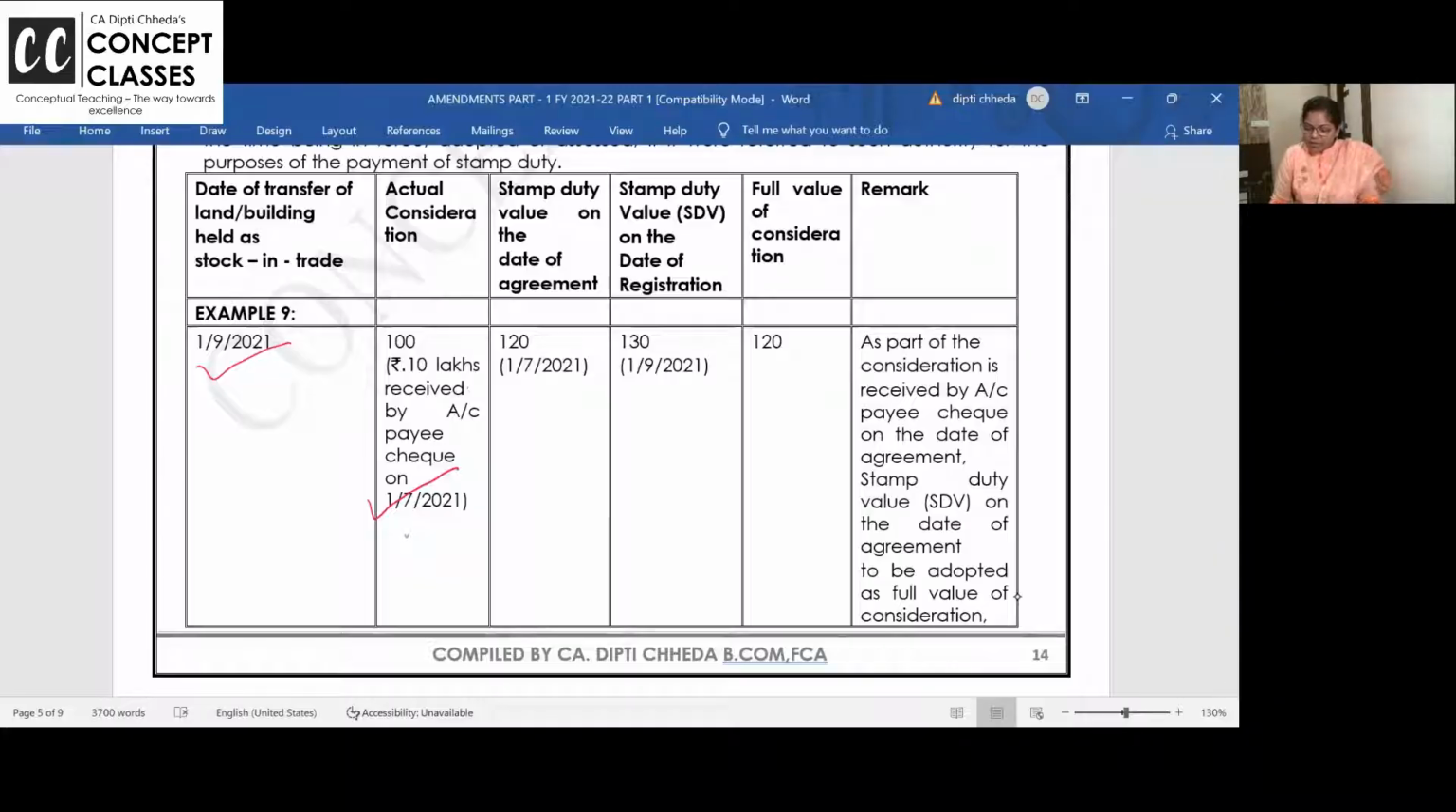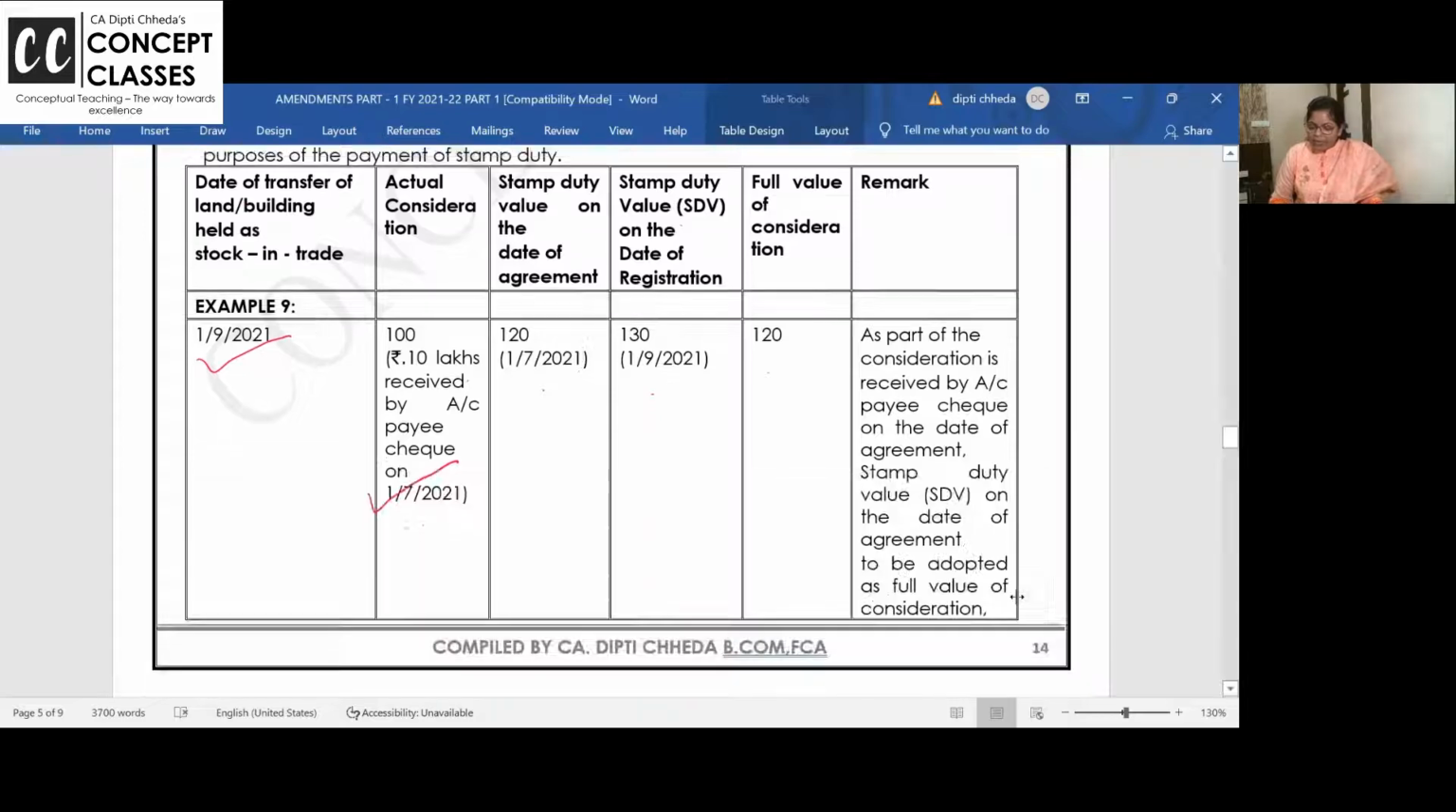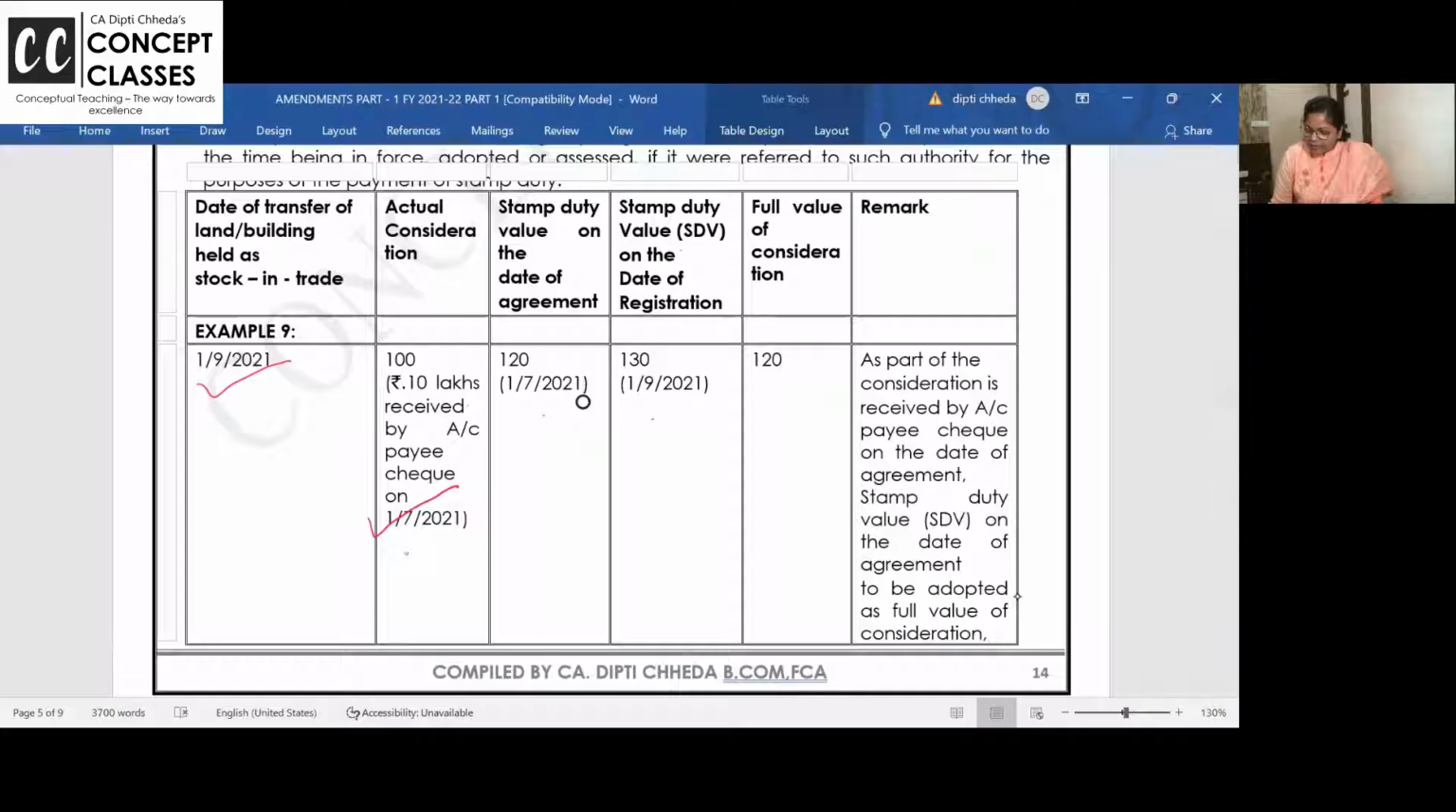Part payment has come. Registration ke liye we went on 1/9, but part payment has come on 1/7. And stamp duty value on the date of agreement is 120. Stamp duty value on the date of registration is 130 and actual consideration is 120. Okay. Now see, पहले तो ये देख लो, your actual consideration and stamp duty में फर्क ही कितना है? Your actual consideration is 120 plus 10% if you add. Till 132, don't bother. Till 10%, don't bother.